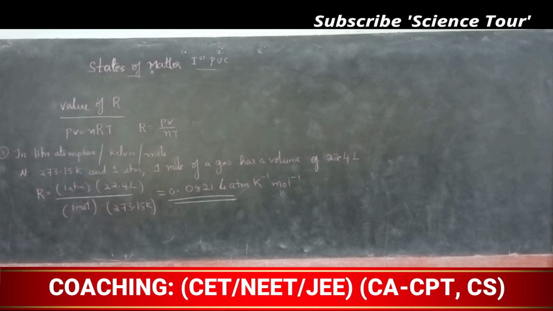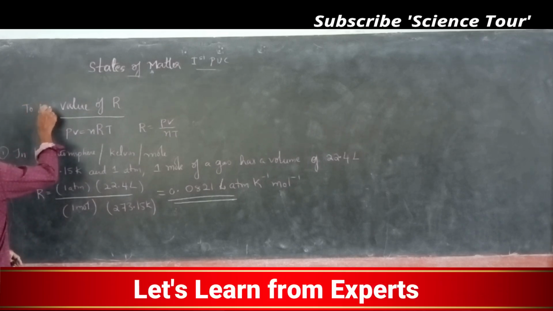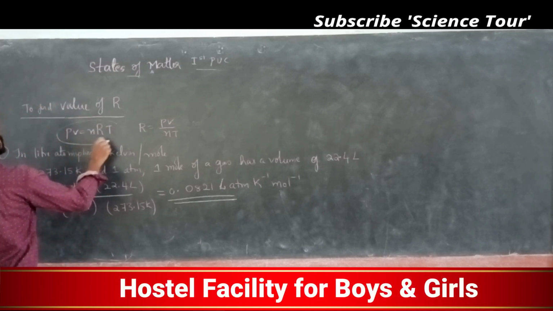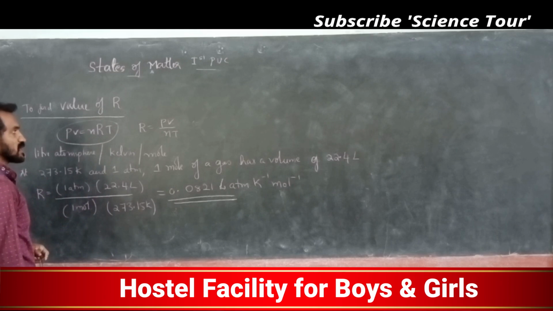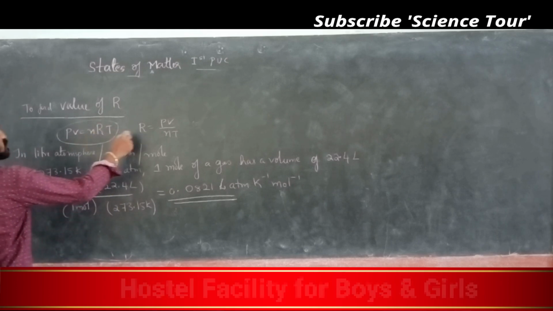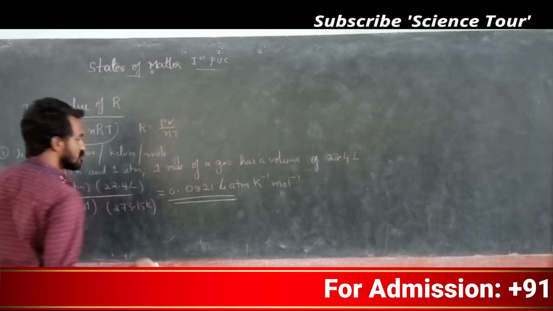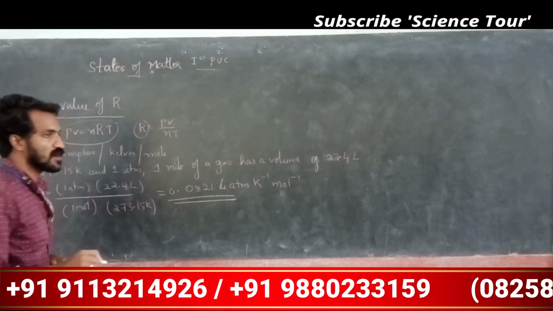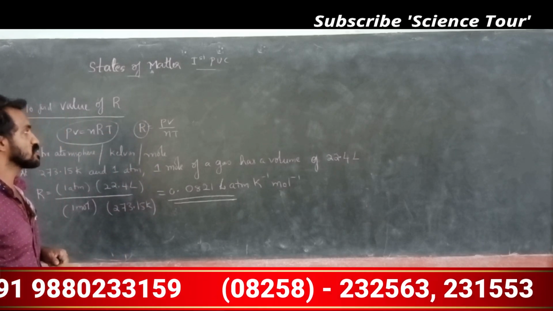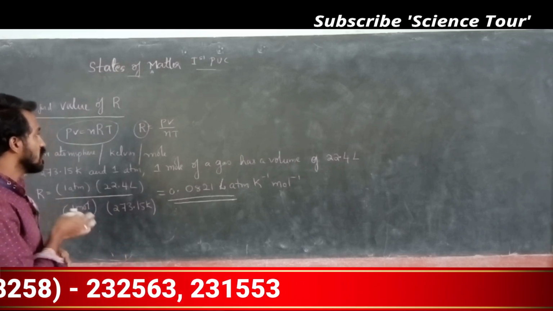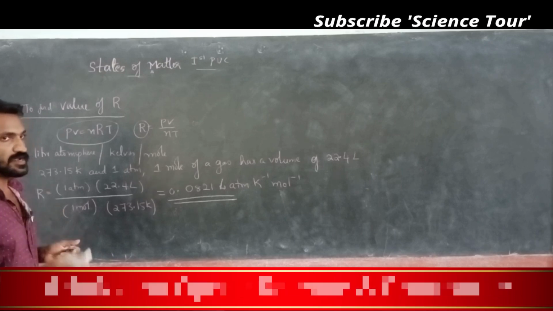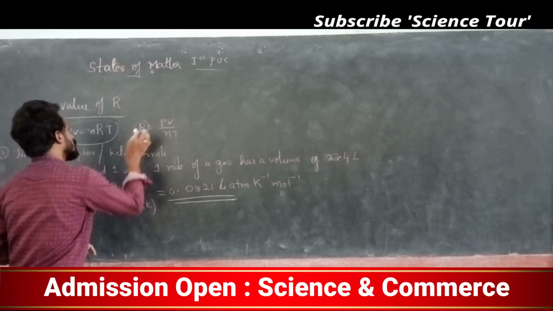My dear students, next is finding the value of R. We have the equation PV equals nRT, the combined gas equation. I just modify this equation: R is equal to PV divided by nT. To find the value of R, I modified that equation. R is taken to the left-hand side, and this becomes PV divided by nT. So now I can find the R value.